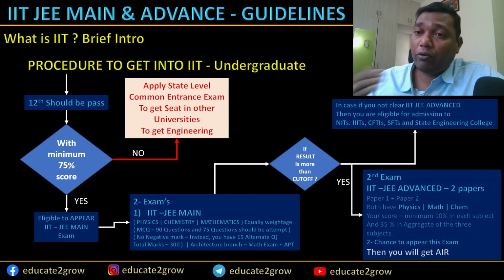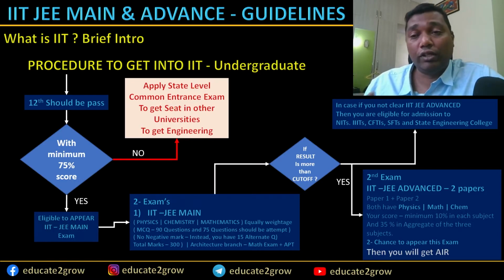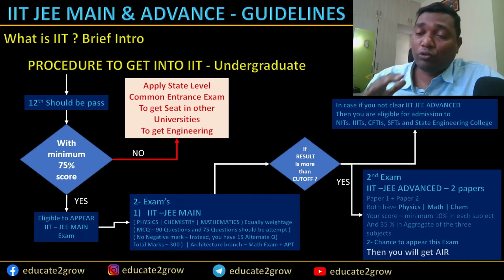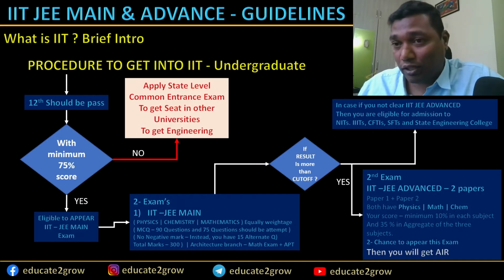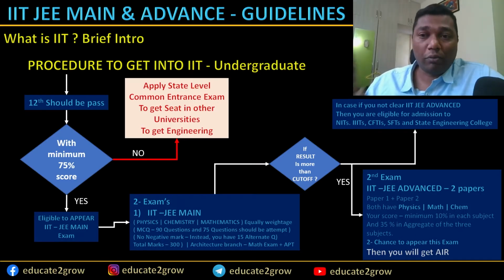Okay, you can go there, write the common entrance examination, get the seat and continue your engineering career. They also have good infrastructure, good faculty, and everything will be good, but the outcome results will be different, and you cannot compare with IIT. That is how it is. So this is one option.